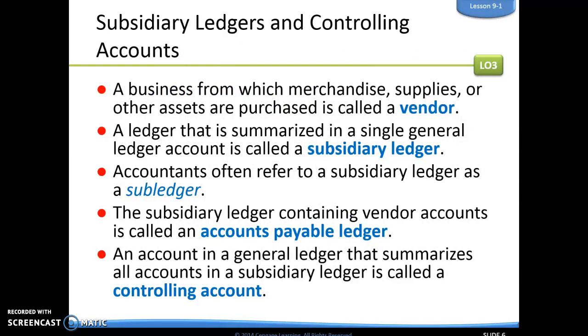Subsidiary ledgers and controlling accounts, so more terms. A vendor is a business from which merchandise, supplies, or other assets are purchased. A subsidiary ledger is a ledger that is summarized in a single general ledger account. A subledger is the same thing as a subsidiary ledger, so accountants are either going to call it a subledger or subsidiary ledger. An accounts payable ledger is a subsidiary ledger containing vendor accounts. So the accounts payable ledger is an example of a subsidiary ledger. And then the controlling account is the account in a general ledger that summarizes all accounts that we would find in the subsidiary ledger.